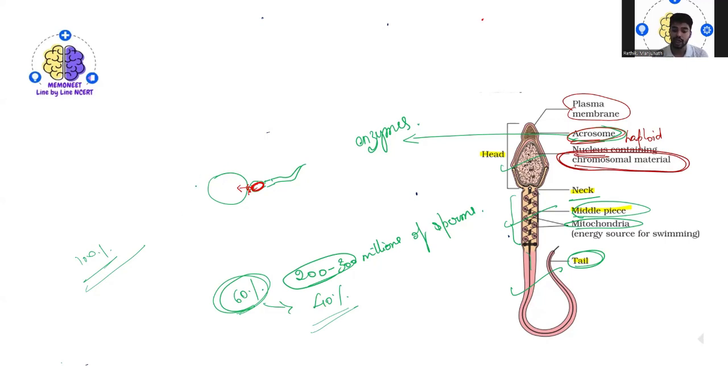Okay, so the sperms are released from the seminiferous tubules and transferred to the accessory duct. Then come the secretions of the epididymis and vas deferens. You know all these structures which I explained in the previous video, right? Later on, it reaches the penis region, and from there the sperms come out through the semen.